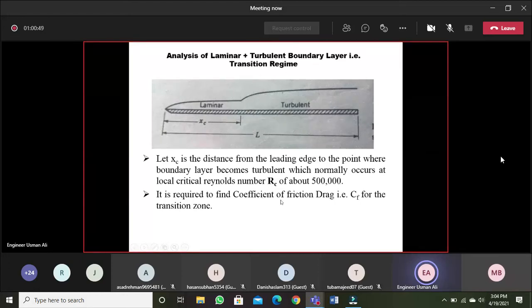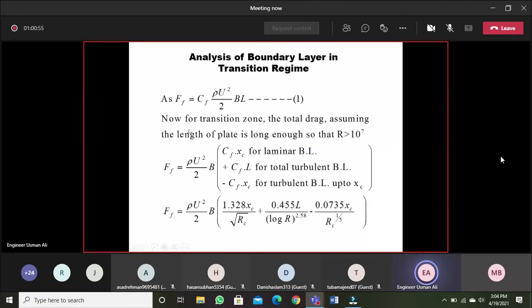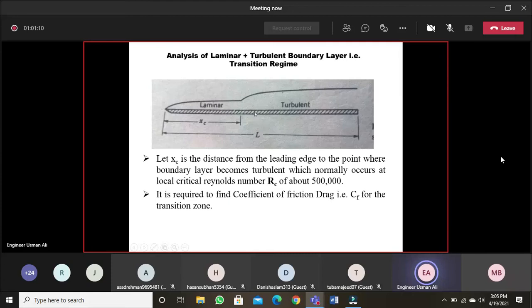It is required to find the coefficient of friction drag for the transition zone. So this is what we need. Now we know that friction drag is CF into rho u square by 2 into BL, where BL is the area under shear, B is the width of the plate, and L is the length of the plate. And we know that for the transition zone, both laminar and turbulent boundary layers are present.